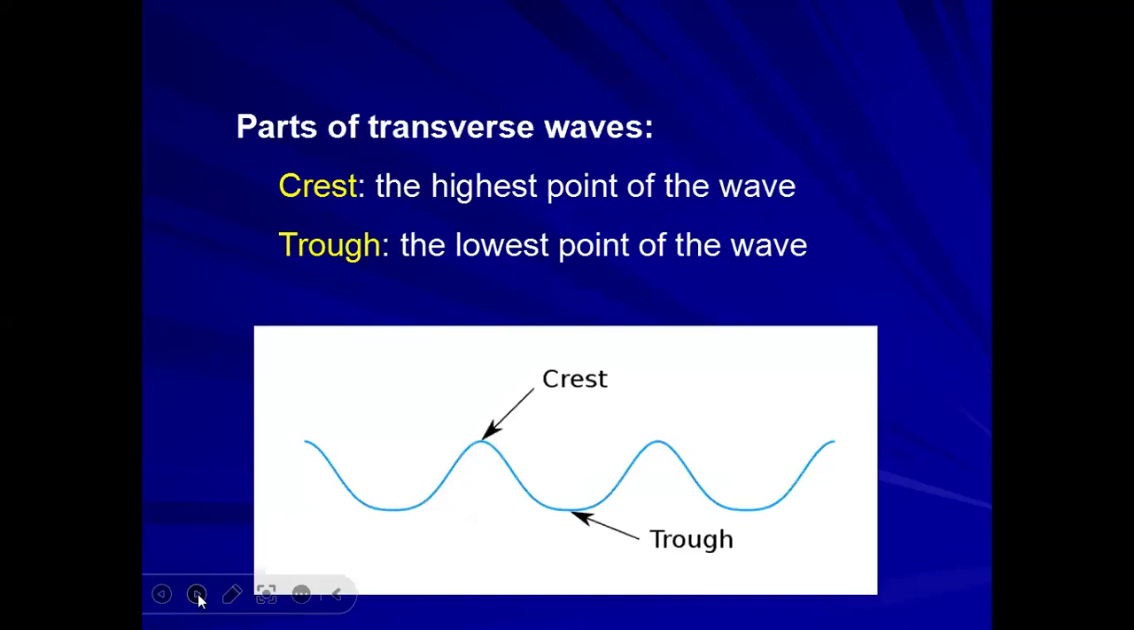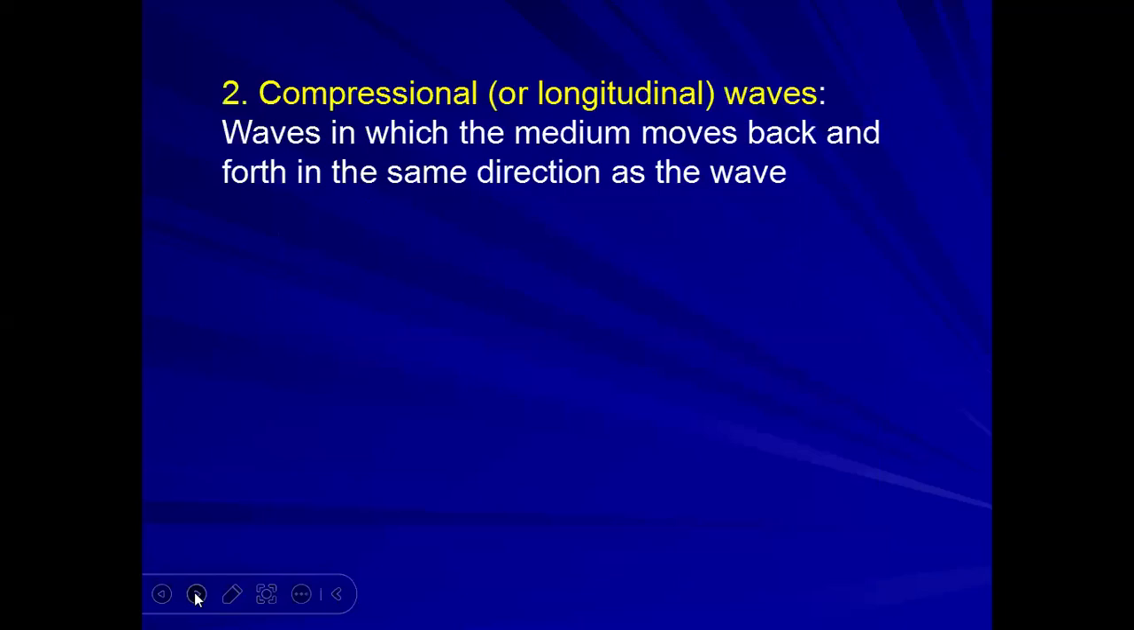In this transverse wave, there are two parts. One is crest. The upper topmost portion is called crest, and the lower portion is called trough. So crest means the highest point of the wave, and trough the lowest point of the wave.